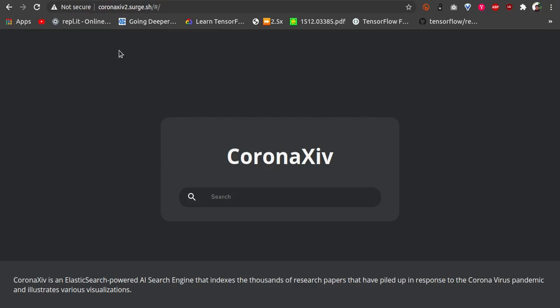Hello everyone. Today we are going to talk about CoronaZyve, a product that was built during Hack Jaipur 2020 by me and my team, Team Stochastic.